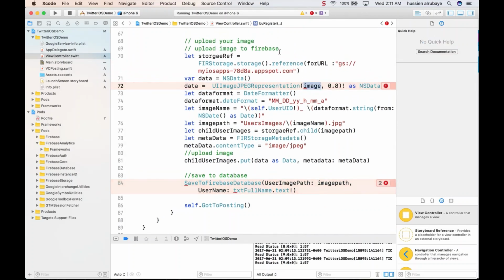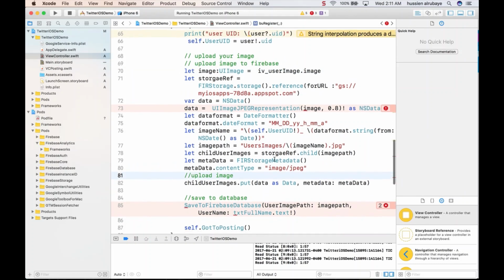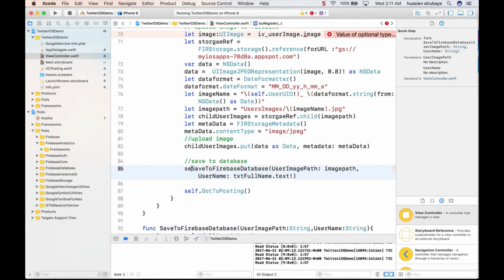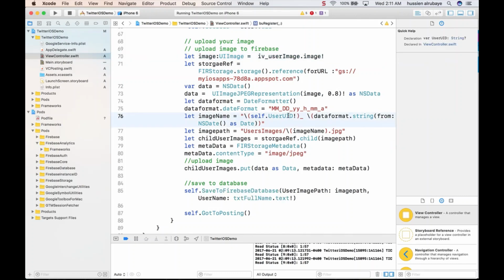Just the image should be: let image, which is image, should be part from UI image, should be equal to imgView.image, whatever the image there, and boom, I think you're done with this part and there will not be any problem. And this one needs self because he is accessing this method inside this class. And I think this value is read only, change it this way and you'll be all set.